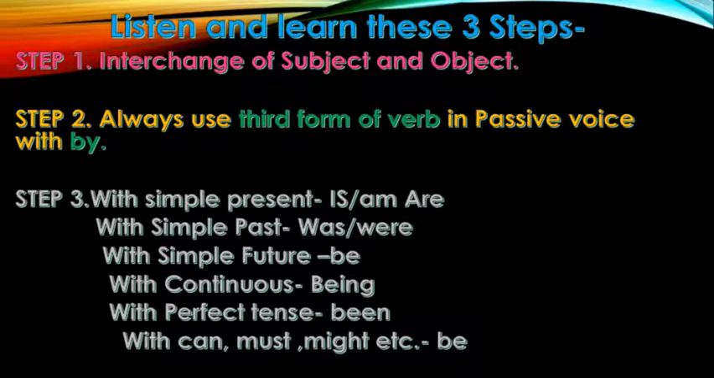If there are helping verbs can, must, might, or could, then again we use the word be, like in case of will. So the teacher can scold the student. The student can be scolded by the teacher. This is something that we'll have to learn. Simple present is, am, are; simple past was, were; simple future be; continuous, that is ing, being; perfect, that is has, have, had, been; can, must, might, again be. So we move on to the next step.